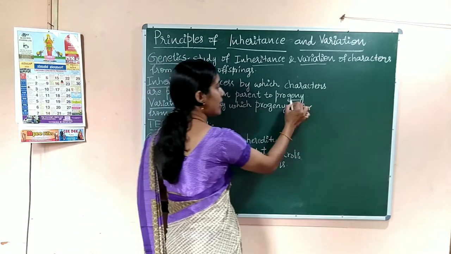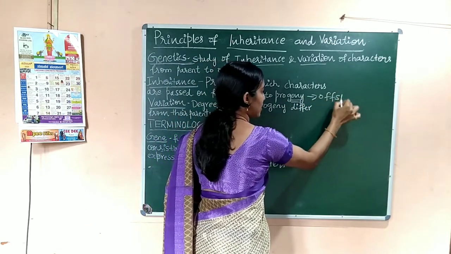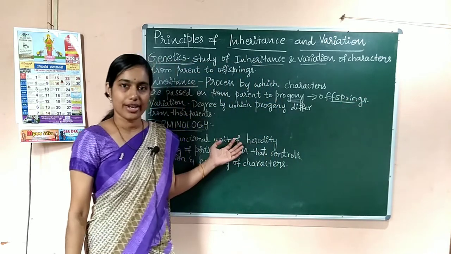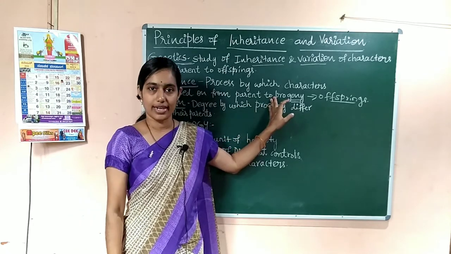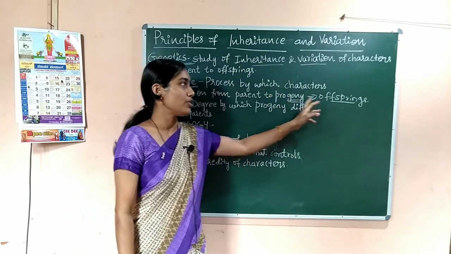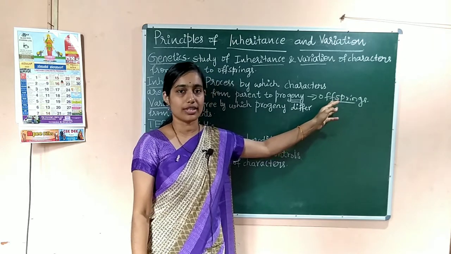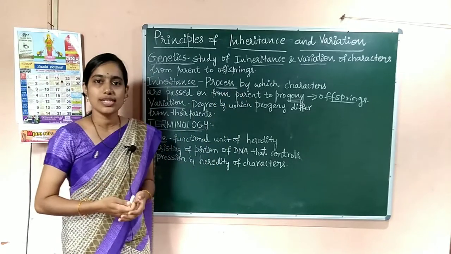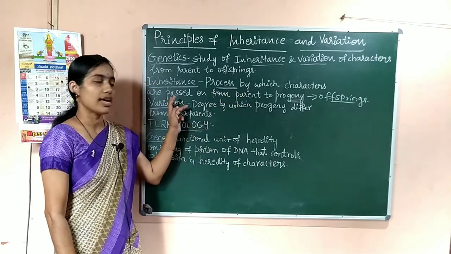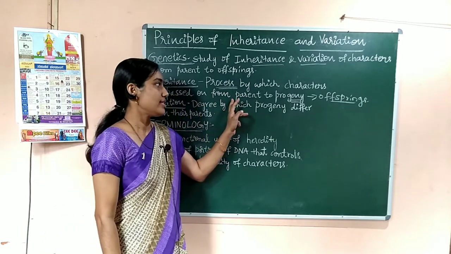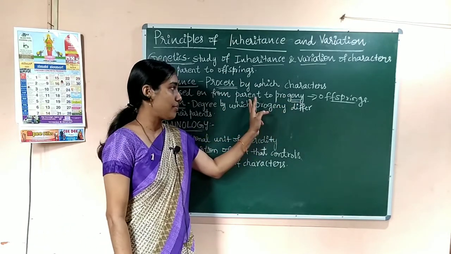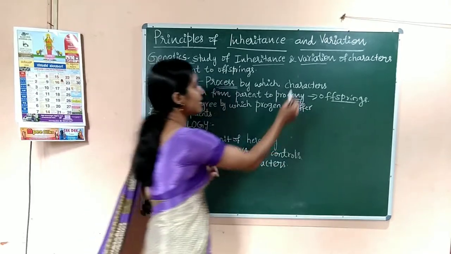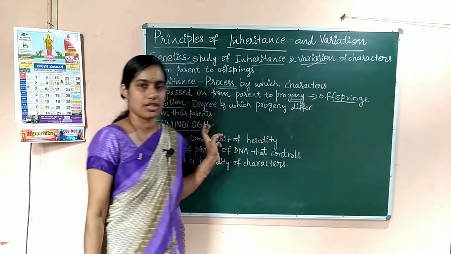Here the progeny refers to the offspring, the next generation. Offspring, progeny or next generation refers to what we call children in Kannada; that is the meaning the terms progeny or offspring give us. So inheritance is nothing but a process by which the characters are passed on from one generation to another generation, that means parent to the progeny or offspring. And the next term is variation.